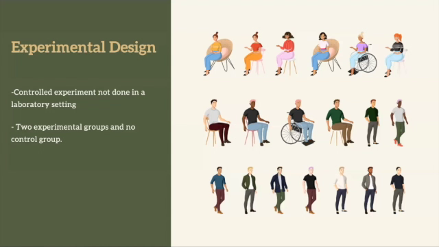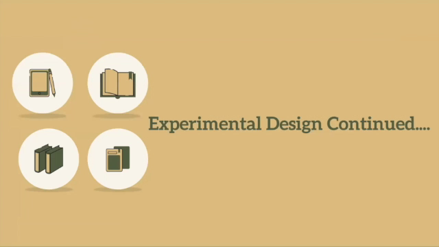The experimental design that is going to be used is a controlled experiment not done in a laboratory setting. There will be 2 experimental groups and no control group. To set up this experiment, it would be done in the way of an event. An event would be created and would be looking for individuals who would like to get to know people who enjoy the same activities as they do.